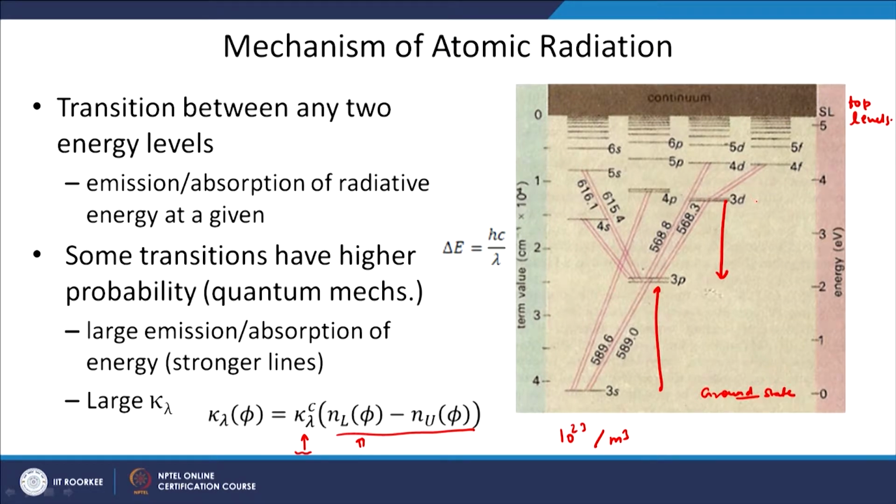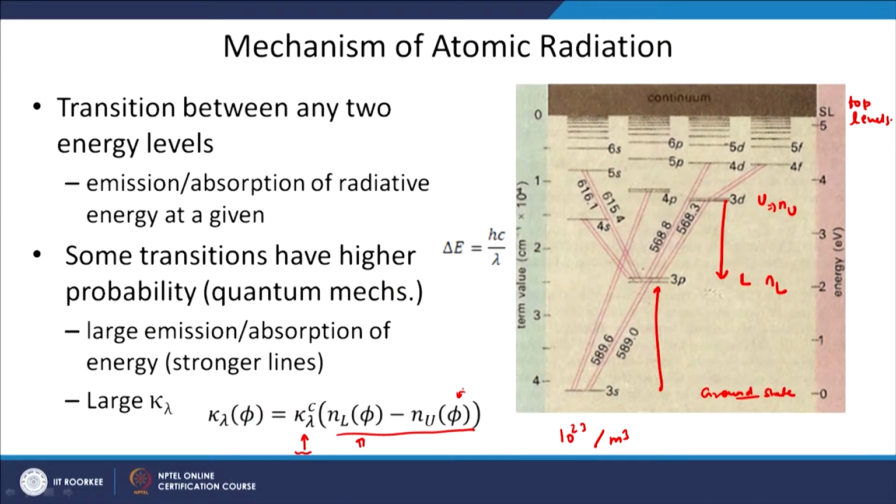So, if we have a transition from this upper level to this lower level, we must have the number of atoms in this level and the number of atoms in this level. Once we have these two level populations, we can calculate the absorption coefficient by taking the difference, that is NL minus NU, and multiplying by a constant which depends on the transition probability, kappa lambda c. This is how we calculate the absorption coefficient. This will give you a single atomic line, a single absorption coefficient line on the spectrum. Now, phi in this case is basically a gas state vector, where we have pressure, temperature and concentration.